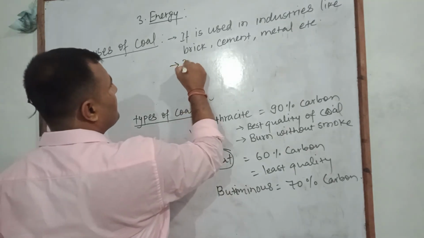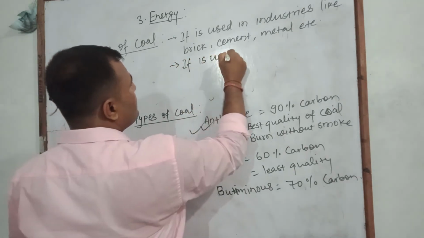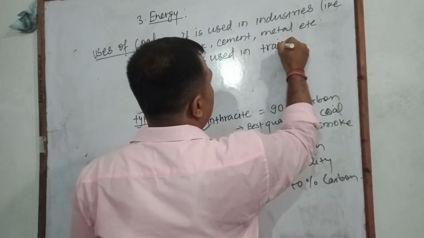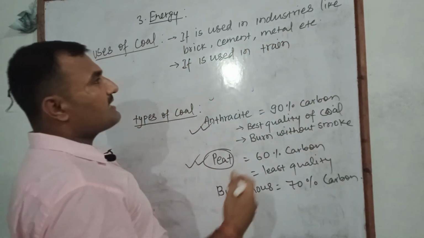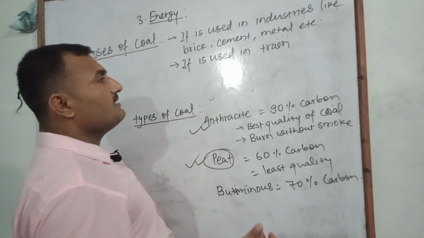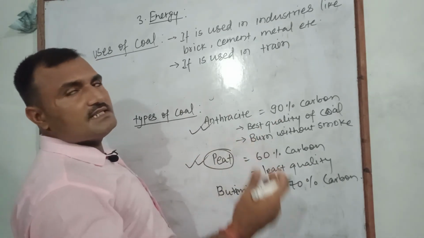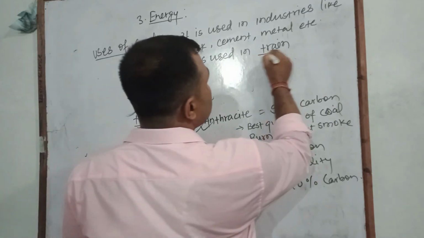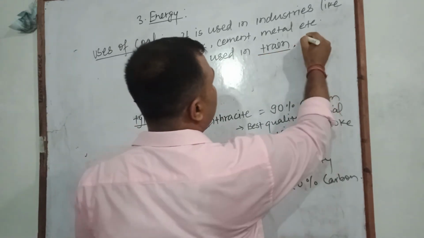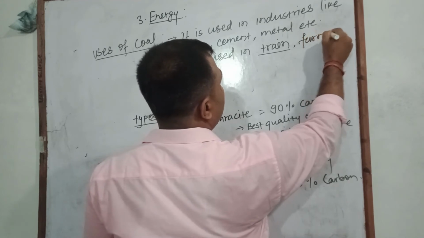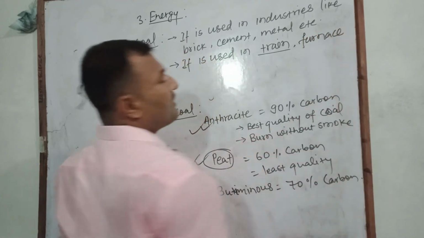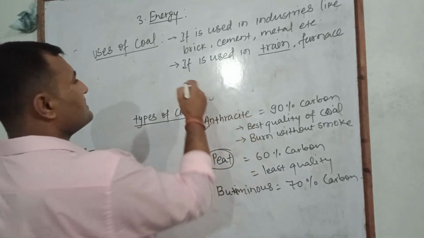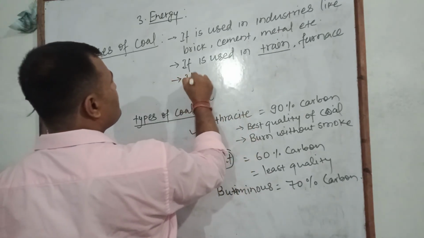Other, it is used in train or railway. Nowadays train engines get replaced by diesel engines and electric engines, but coal can also be used in trains. Other, here furnace, where we burn coal and produce enormous heat energy.